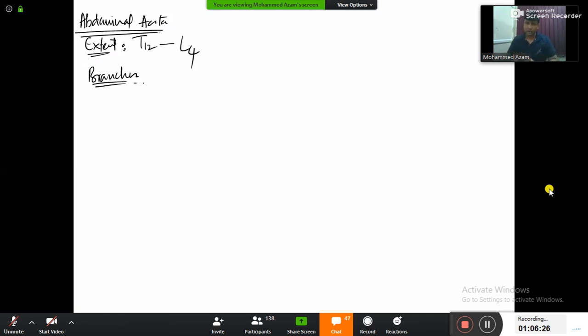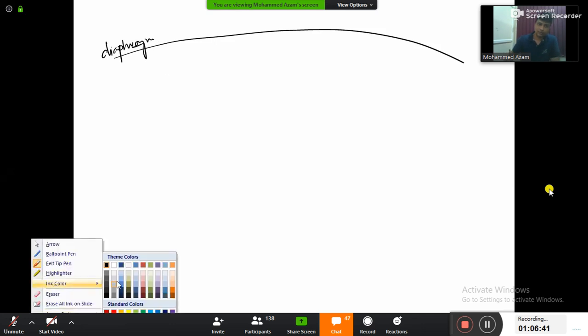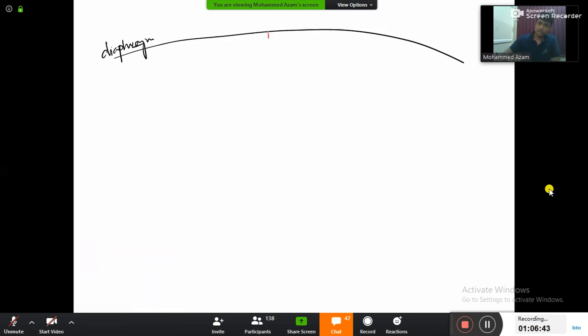So let us see all the branches in a diagrammatic manner. Imagine this one to be your diaphragm. Imagine this one to be the abdominal aorta.